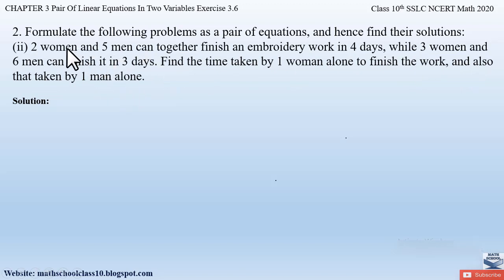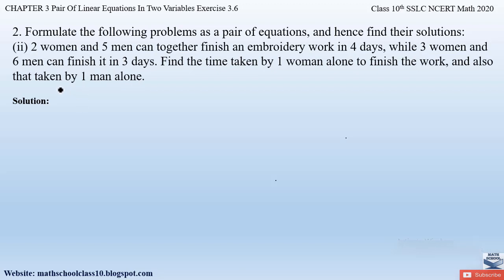So here we have been given that 2 women and 5 men finish an embroidery work in 4 days. Similarly, 3 women and 6 men can finish it in 3 days. We have to find the time taken by 1 woman alone to finish the work, and also the time taken by 1 man to finish the work alone. So let us assume these values. Let the number of days taken by 1 woman to finish the work be x days and the number of days taken by 1 man to finish the work be y days.